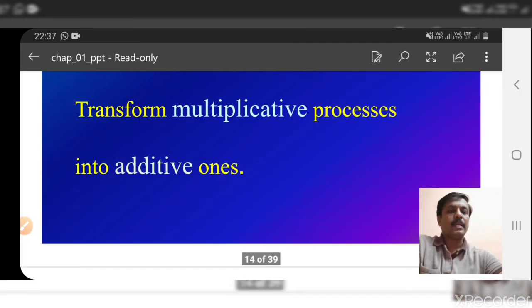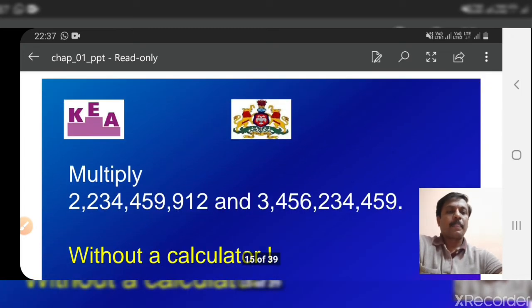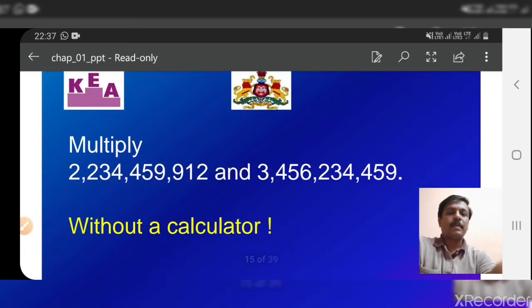I will show you an example. See, multiply this number and this number, both are very big numbers, right? Multiplying these two numbers is very difficult, but addition of these two numbers is easier, right? So using logarithms we convert this multiplication into addition, thereby our arithmetic calculation becomes easy. So that is the advantage of logarithms.